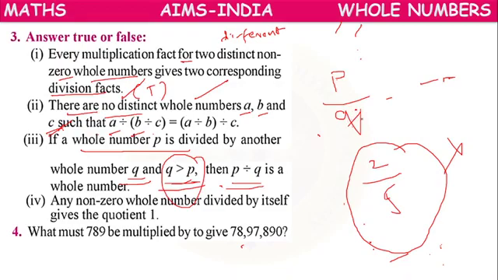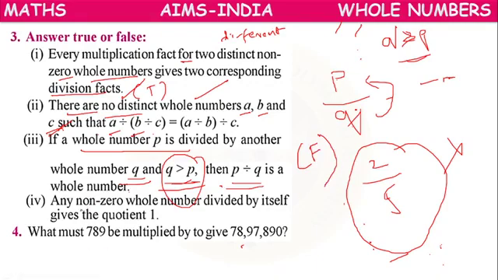If the denominator is greater than the numerator, then P by Q will not be a whole number. But they are telling it is a whole number. So it is a false statement.